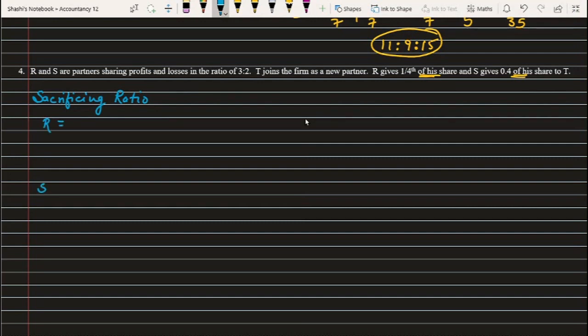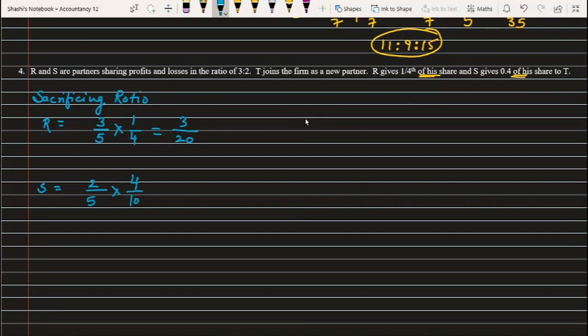So R is sacrificing 1/4 of his share. And what is his share? His share is 3 by 5. And what he is sacrificing? 1 by 4th of his share. So I multiplied. Remember BODMAS, O stands for of, multiplication. Okay, now coming to this. And same way we'll find out what S is sacrificing. 2 by 5, he is sacrificing 0.4.